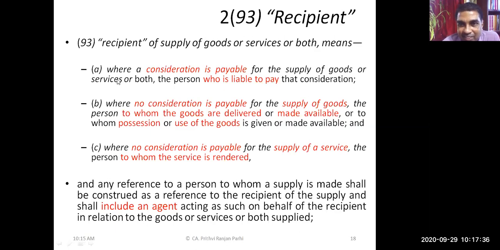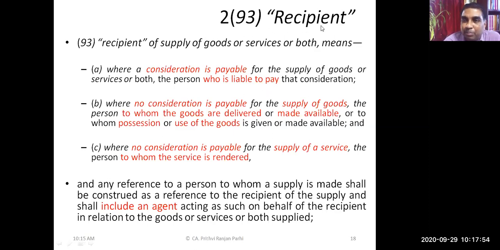Yes, sir. Consideration is payable. So where consideration is payable, the person who is liable to pay. Who is liable to pay? You are liable to pay or somebody else is liable to pay? Sir, we are liable to pay. Yes. So in that case, you are the recipient.